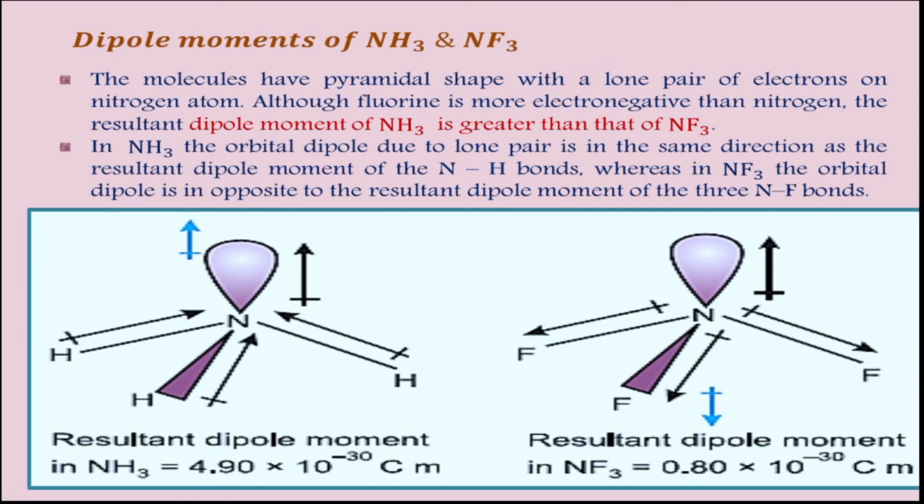Whereas in the case of NF3, the orbital dipole is in the opposite direction to the resultant dipole moment of the 3 NF bonds. Because of that, these dipoles cancel out each other and the resultant dipole moment in NF3 is 0.80 into 10 raised to minus 30 coulomb meter only. Whereas in the case of NH3, it is 4.90 into 10 raised to minus 30 coulomb meter.